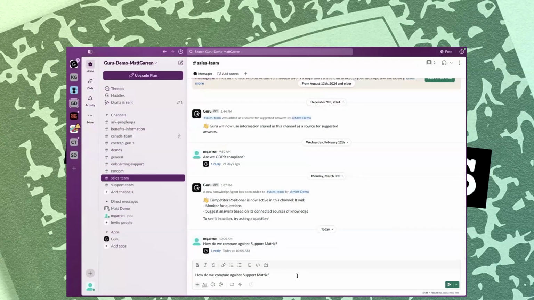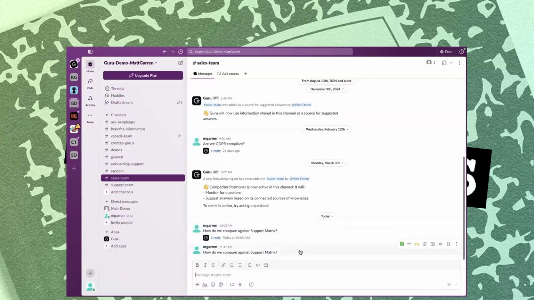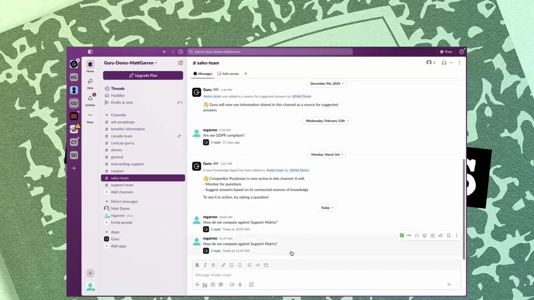Can you reduce those repeat questions? Hook up the auto suggested answers feature in Slack to your Slack channel. So when I come to a Slack channel and ask a question that's already been asked here before, I'm going to ask it again. No expert has to come into this question and give an answer.